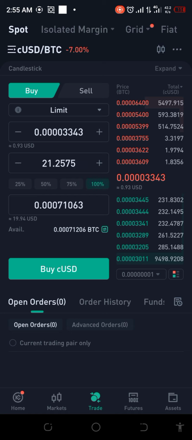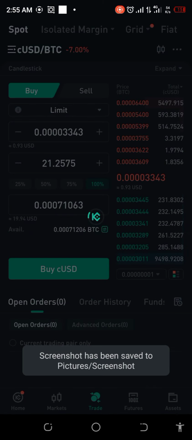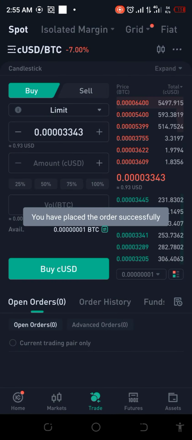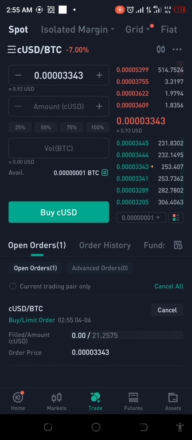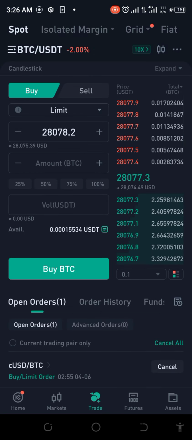So let me pick up 100%. Okay, so I've picked up 100% and then I'm buying, but I have my eyes on BTC. Alrighty, let's see what this is. Already in the queue, no problems about that. So let's see how long this will take. I'll be back to give you the results. See you shortly. I'm back and I can see that BTC is rising.